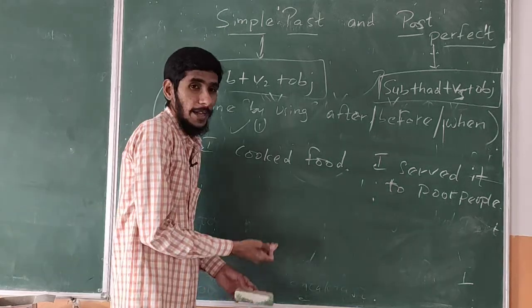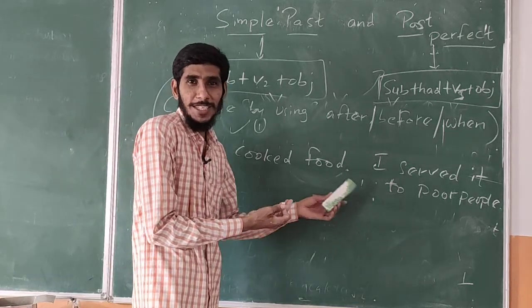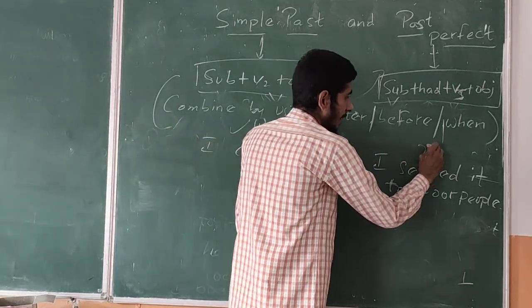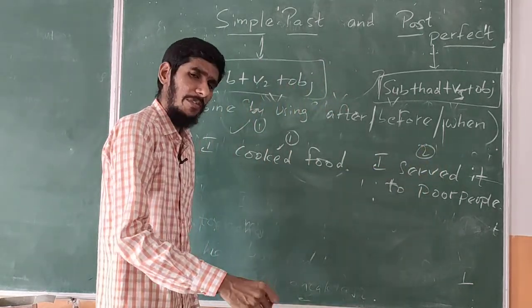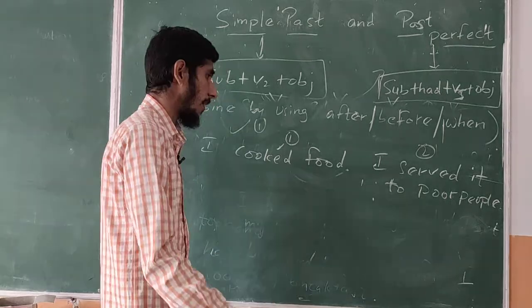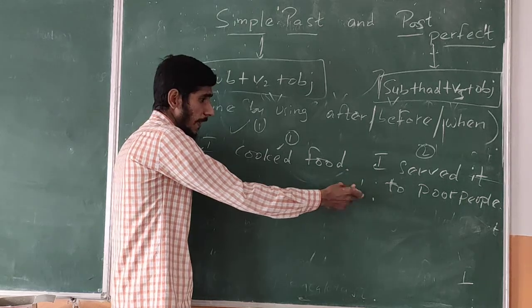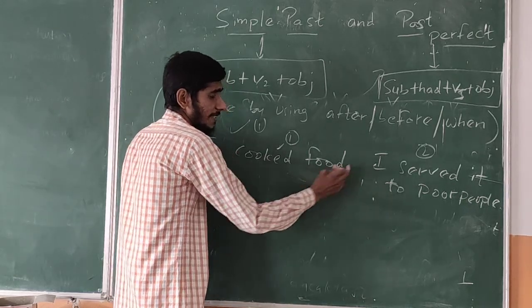So obviously without cooking you cannot serve. So the first one is the cooking. Then the second one is the serving. Whatever comes after that, serving or taking care, that is the next action. First action is this one. Second action is that one. Anyone can understand. This is the first sentence. This is the second sentence.